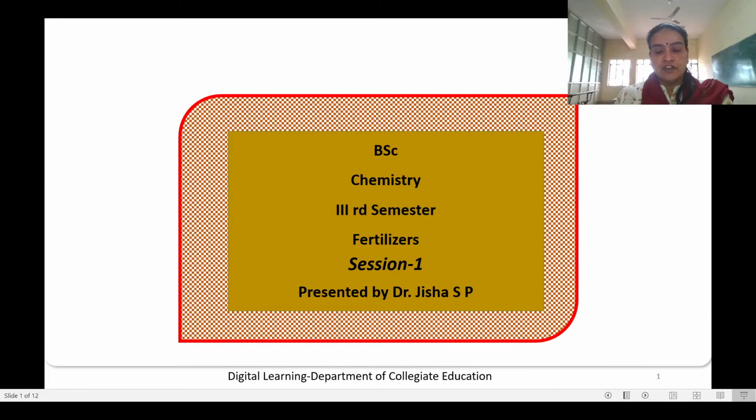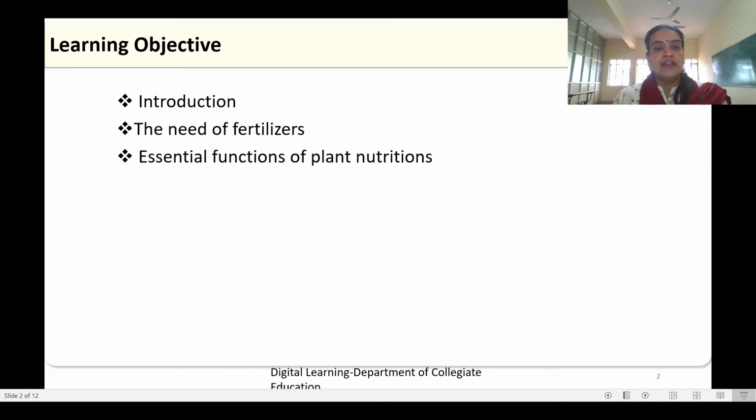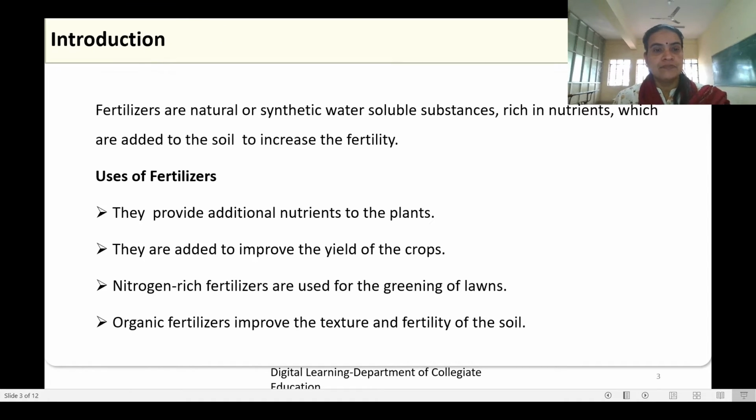In this first session of the chapter fertilizers, you will learn about the introduction to fertilizers, the need of fertilizers as well as the advantages or uses, then essential functions of plant nutrition.